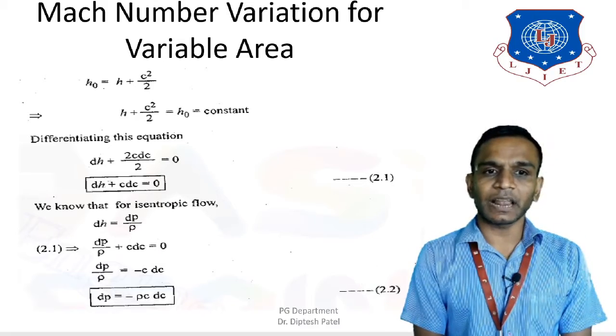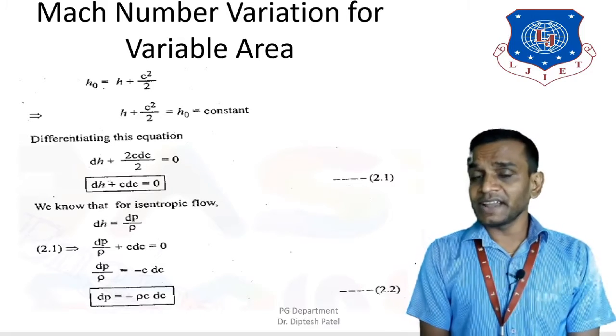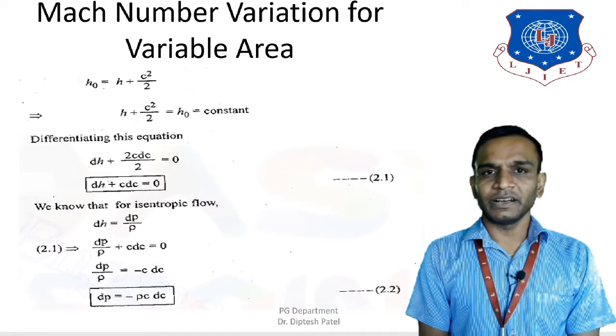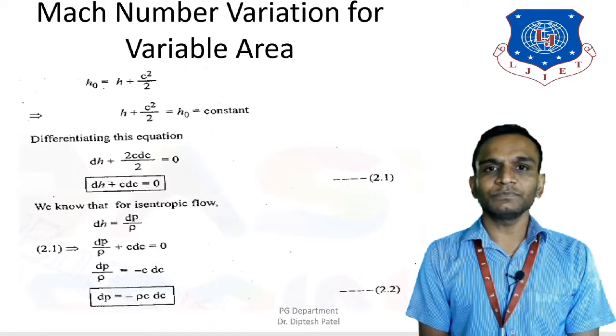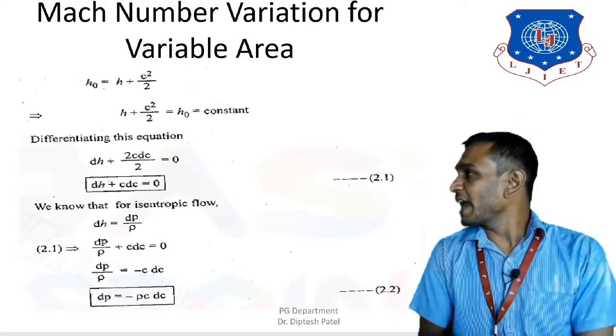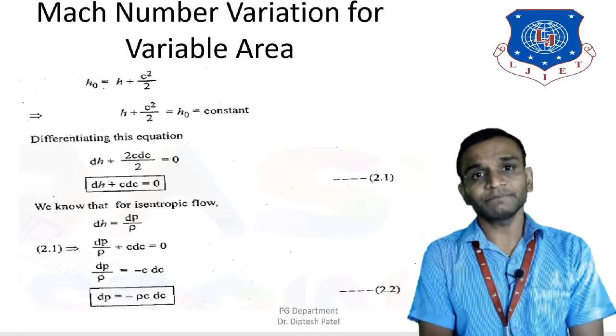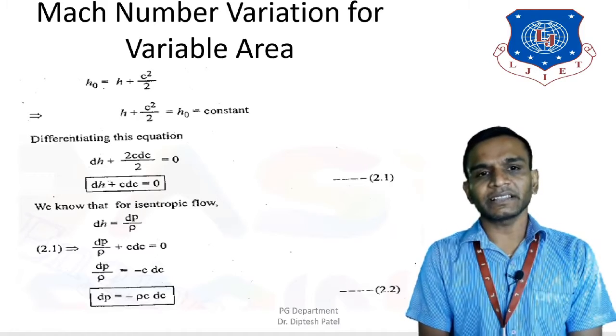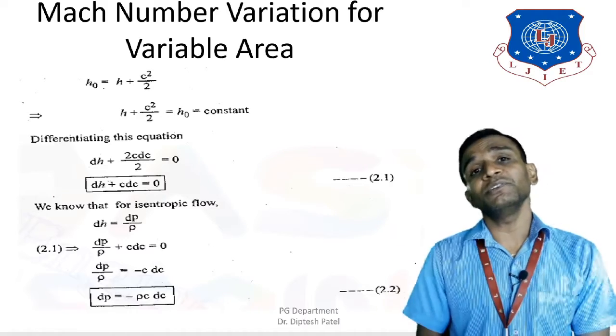Now the stagnation enthalpy can also be written as h plus C squared divided by 2 is equal to H0, which is constant. Here H0 is the stagnation enthalpy, h is the static enthalpy, and C is the fluid velocity.